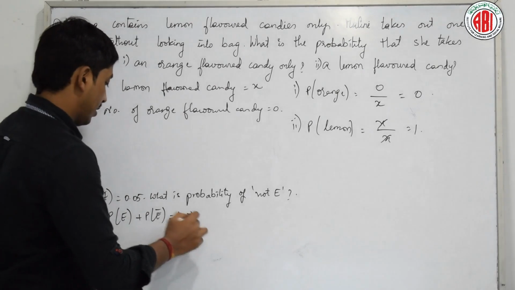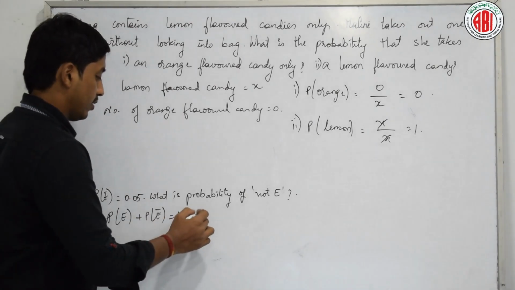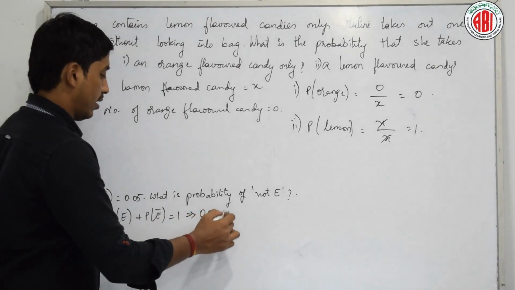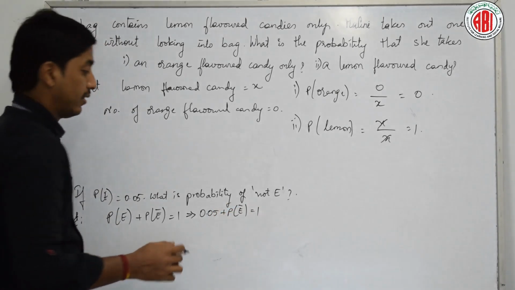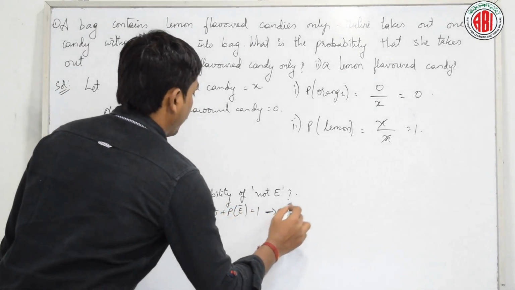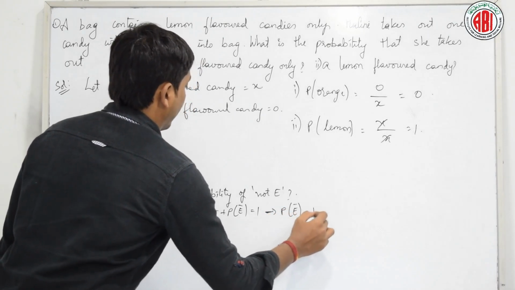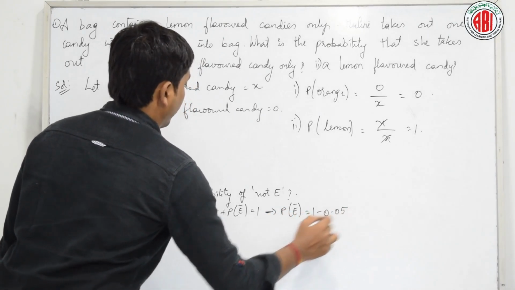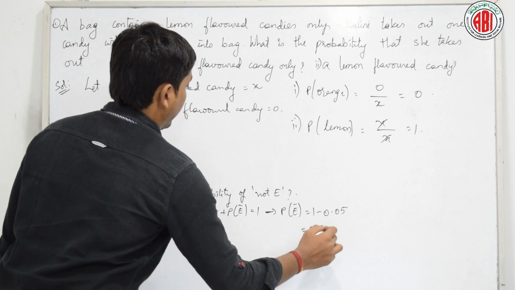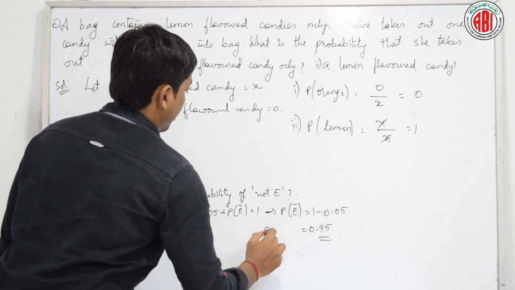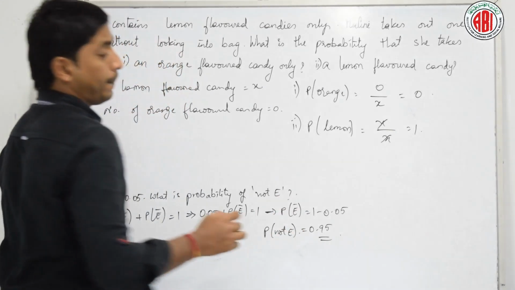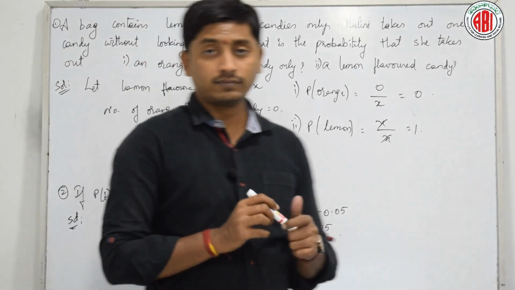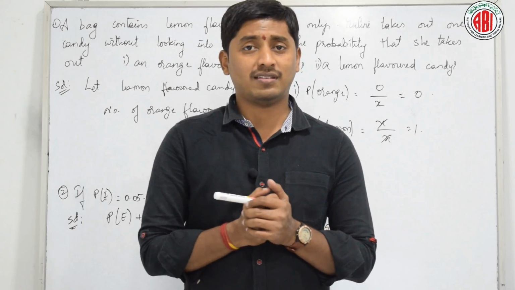From this, what is P of E? 0.05. What is P of E bar? That is what we are going to find. P of E bar is 1 minus 0.05, that is 0.95. This is the probability of not E. Isn't it?